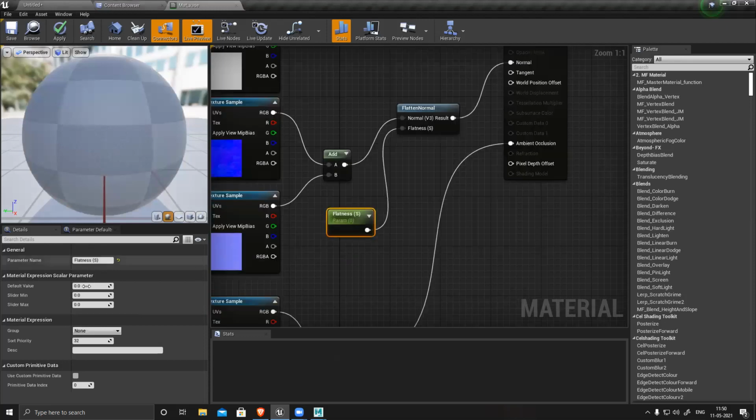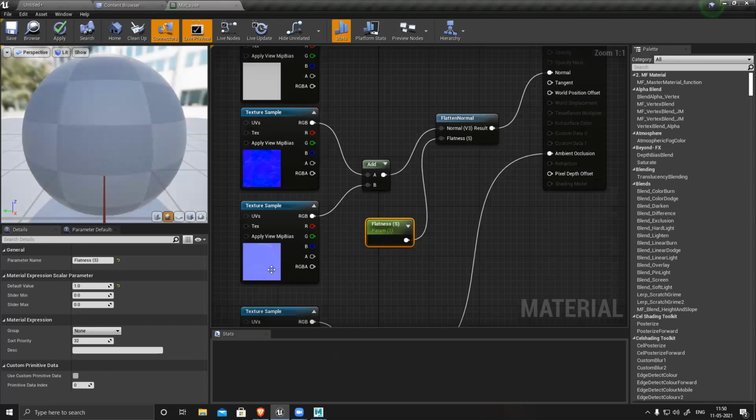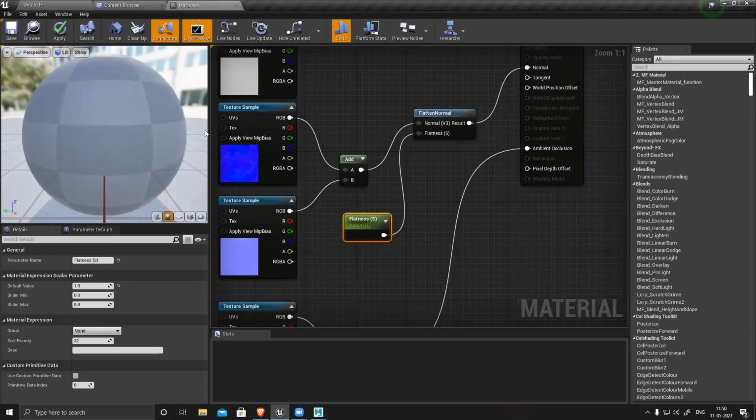By default, keep it 1. 1 is basically whatever your input is, same output. Now you can increase or decrease this, but this works in reverse. If you increase the value, it will reduce the normal. If you decrease the value, it will increase the normal intensity. Okay, sir.